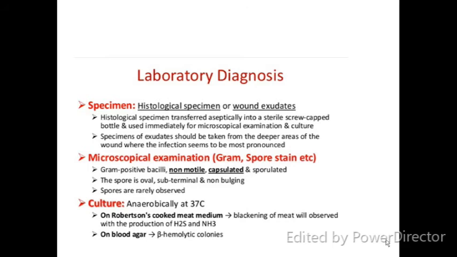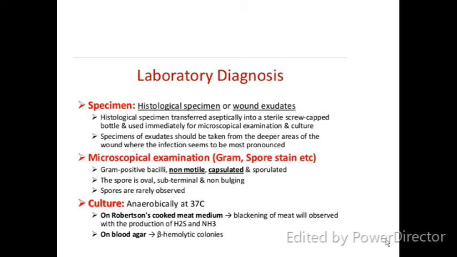Now, what is the laboratory diagnosis? Specimen: wound exudates. The specimen is transferred aseptically into a sterile screw-capped bottle and used immediately for microscopical examination and culture. Specimens of exudate should be taken from the deeper tissue of the wound where the infection seems to be most pronounced. Now we will do gram staining. We will see gram-positive bacilli, non-motile, capsulated and sporulated. The shape we have already learned in the slides. The shape is oval or terminal, depending upon the position of the spore, the organism will appear like that, where the spore is there.